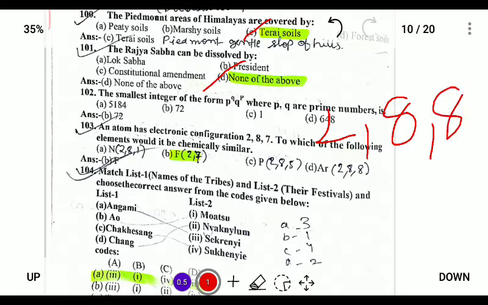So we have to know the sequence of elements from hydrogen, helium, lithium, beryllium, boron, carbon, nitrogen, oxygen, fluorine, neon. For nitrogen, the electronic configuration is 7, so it will be written as 2 5. For fluorine it is 2 7. So the answer is fluorine.